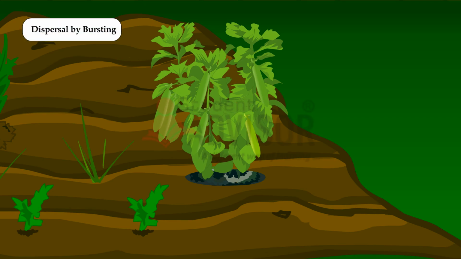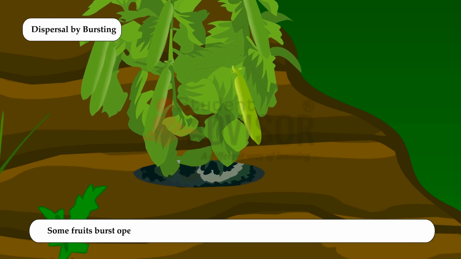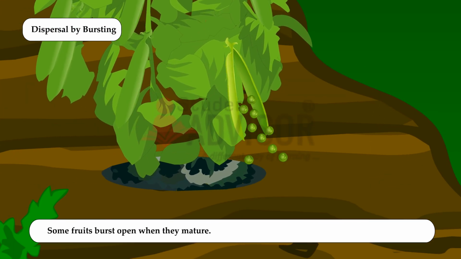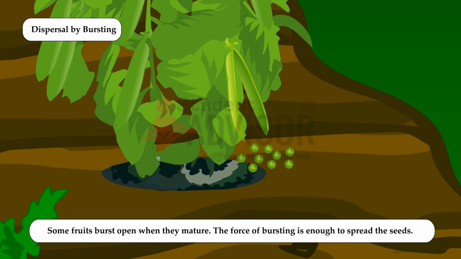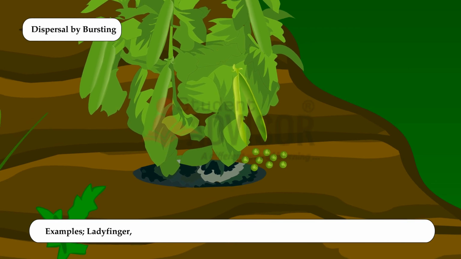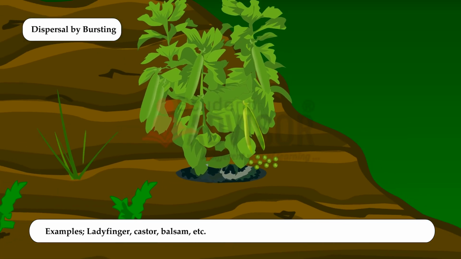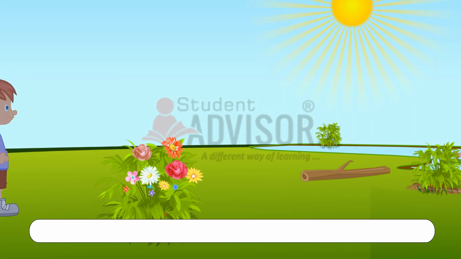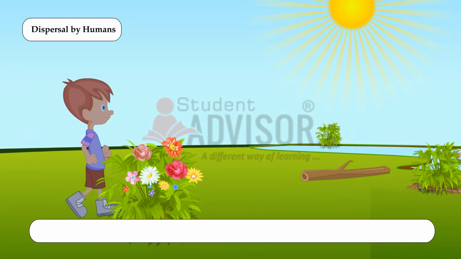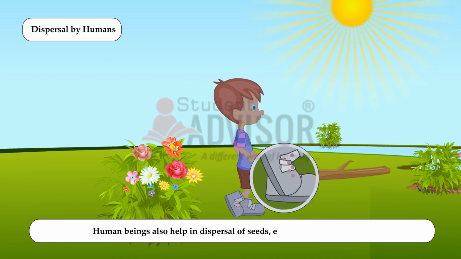Dispersal by bursting. Some fruits burst open when they mature. The force of bursting is enough to spread the seeds. Example: ladyfinger, castor, balsam, etc. Dispersal by humans. Human beings also help in dispersal of seeds, especially during farming.